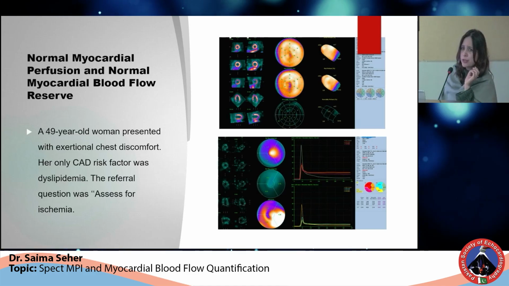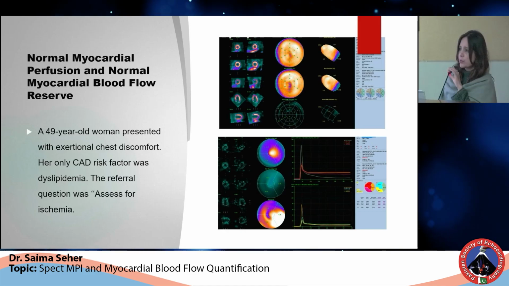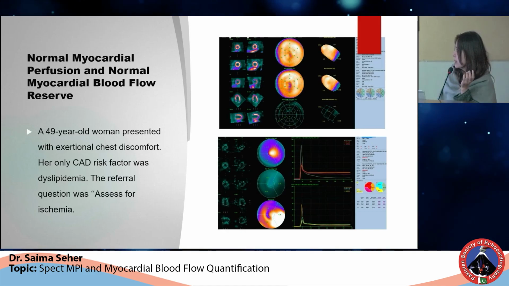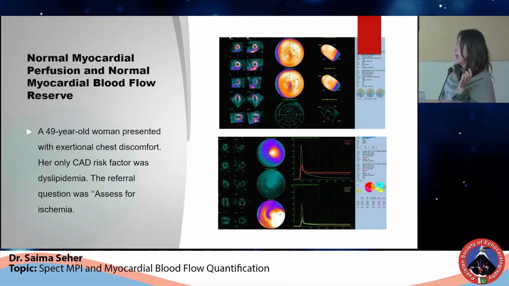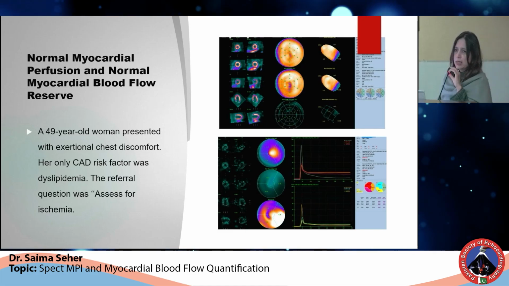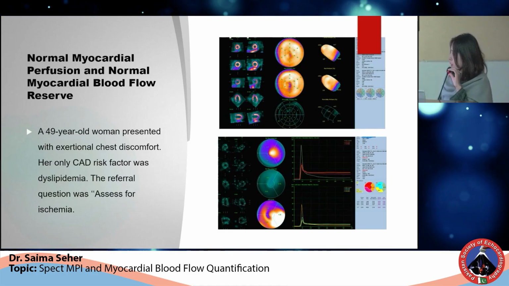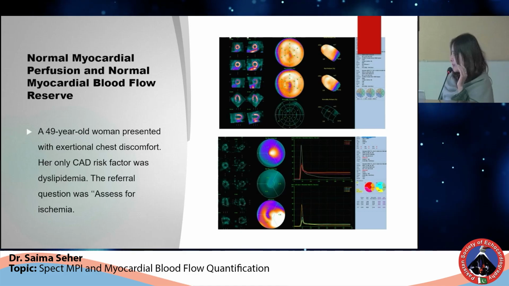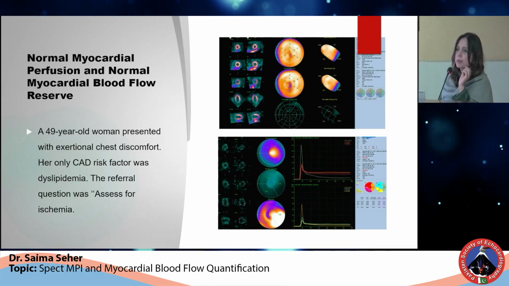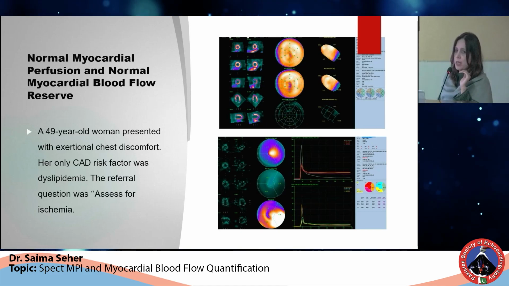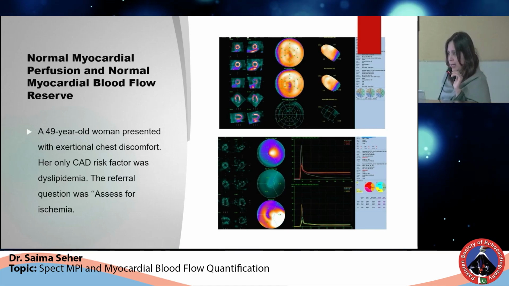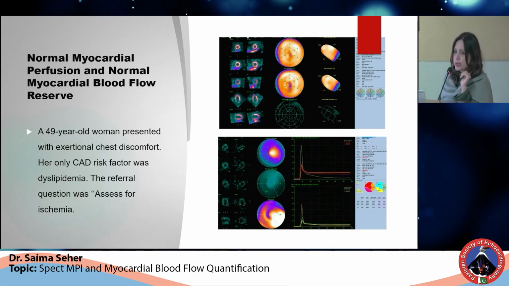A 49 years old lady presented with chest pain. Her only CAD risk factor was dyslipidemia, and the scan was done. Her myocardial perfusion was normal, and stress myocardial blood flow and myocardial blood flow reserve were also normal. So it's an absolutely normal scan, and this places the patient in the low risk category.